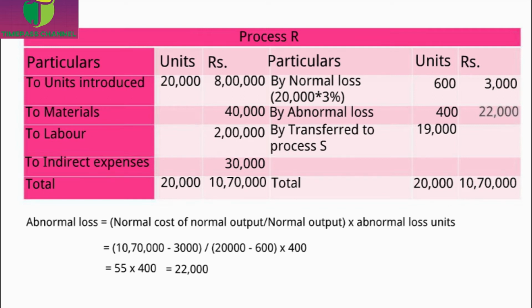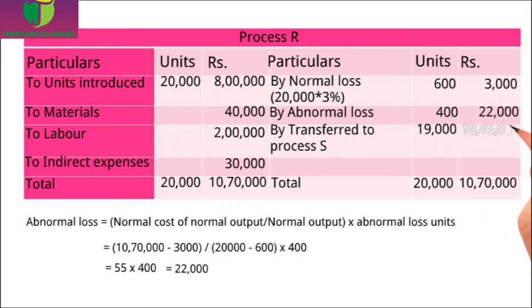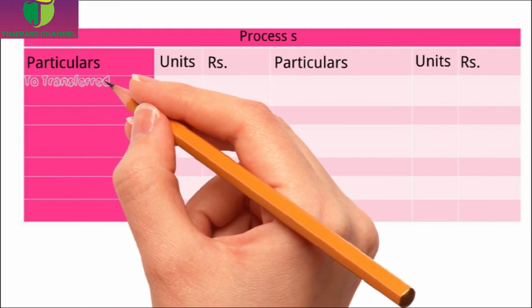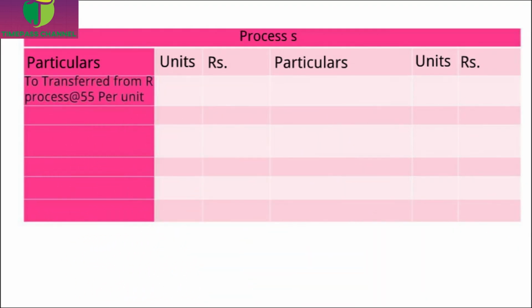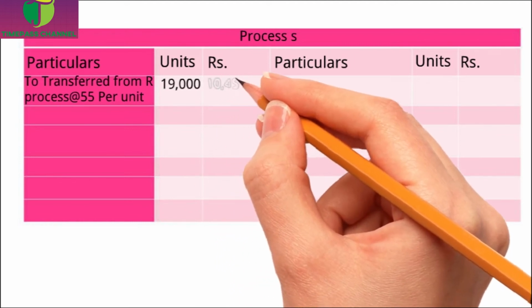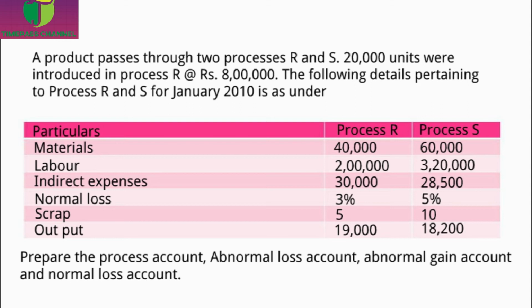Now we have to find out the value of the stock transferred to the next process, that is we'll get 10 lakh 45,000, and the rate per unit is 55 per unit. Okay, we finished process R account. Now we can start doing process S. For that, this transfer from process R to S, we'll write it in the debit side of the process S account. Like process R account, we will write the material, labor, indirect expenses in the debit side of process S account.